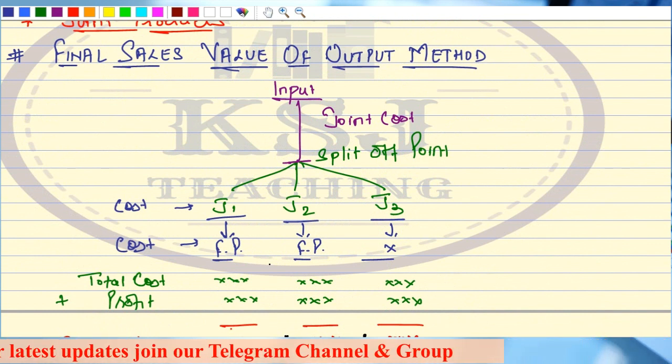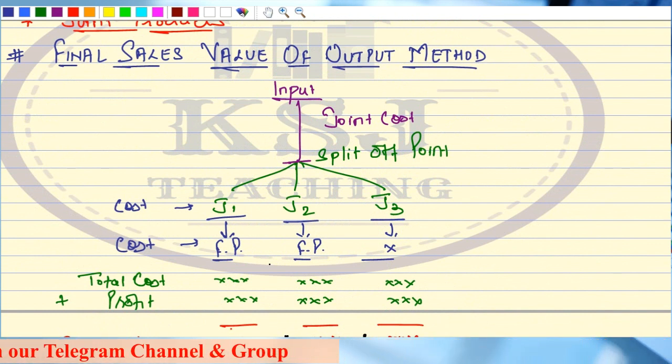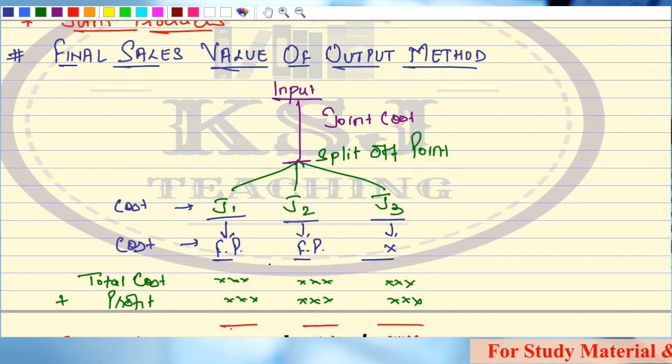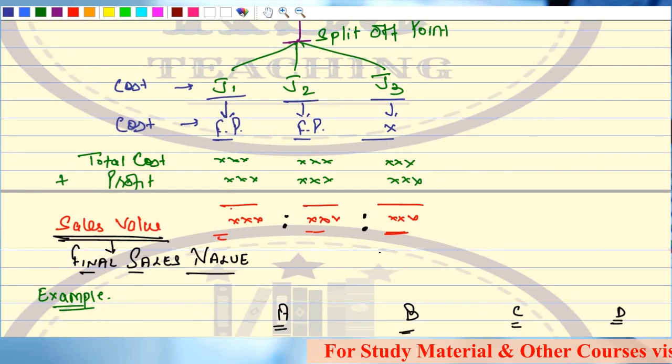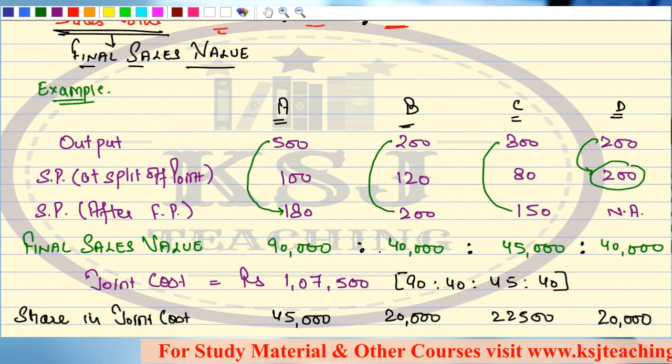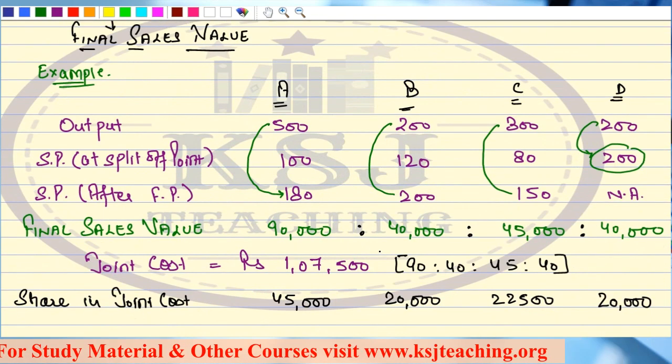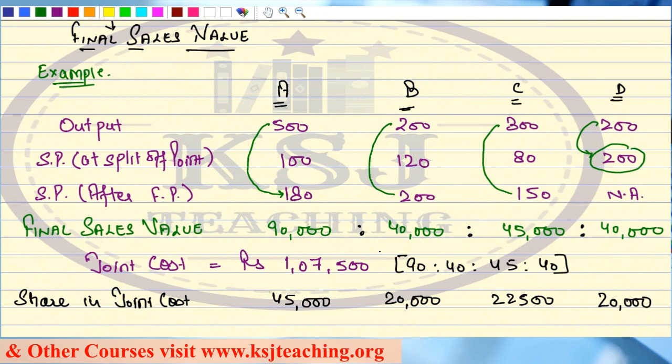See, I told you that all these methods are very simple. Whatever the methods of joint costing are, all these methods are very simple. Just the basic understanding is required, nothing else in these methods. Right? So I hope all of you have written it, or you can pause the video here and write down the example. Now, we are moving on to the next method.